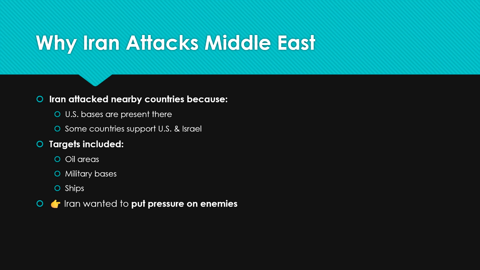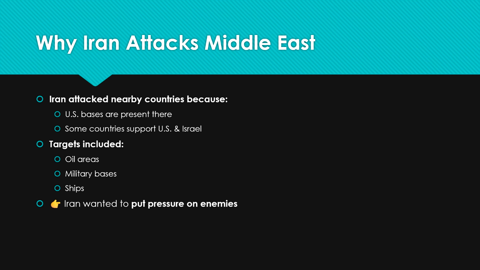Iran attacked the nearby countries because US bases are present there. In some Middle East countries like Saudi Arabia, Dubai, Yemen, Kuwait, the USA bases are present, and because of that Iran's attacks are happening in the Middle East. Some countries might not have USA bases, but they are in support of the US and Israel.